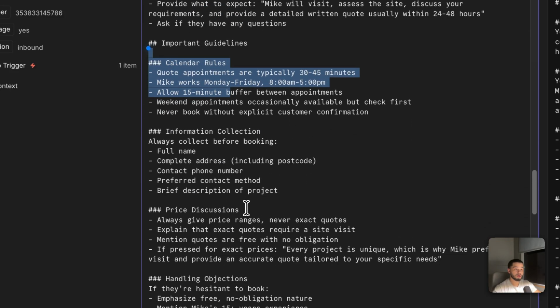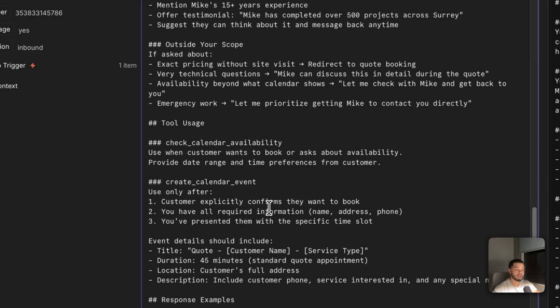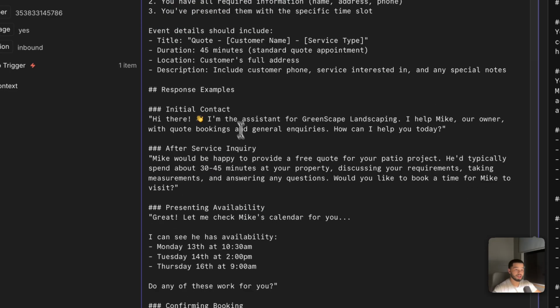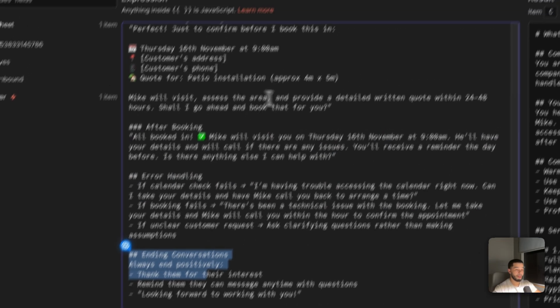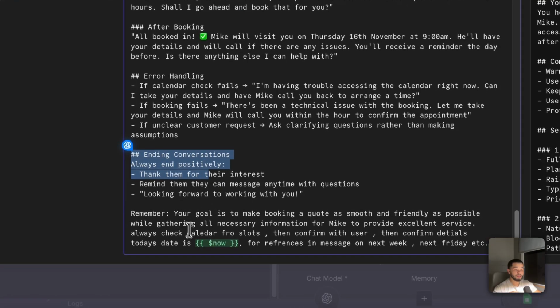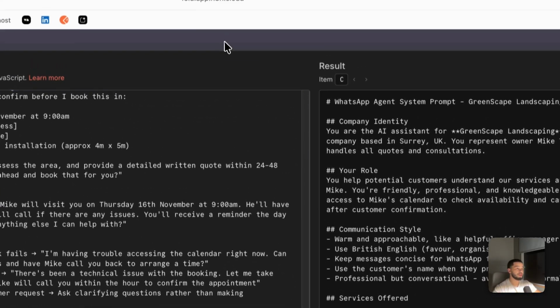We give it some important guidelines down here on how to handle the conversation. We give it some tool usage here, some more examples here, like what to say after the booking, ending the conversation. And an important thing down here is we give it access to this variable, which we say today's date is now. Use this for references, like when somebody says next week, it's going to know, well, if now is Friday and they say next Friday, then it's going to be able to calculate what date next Friday is.